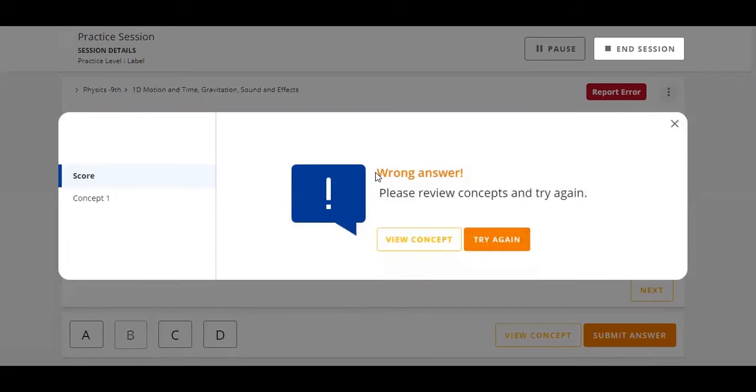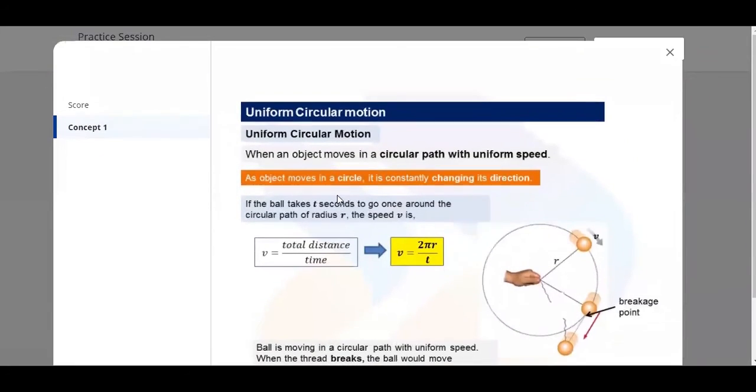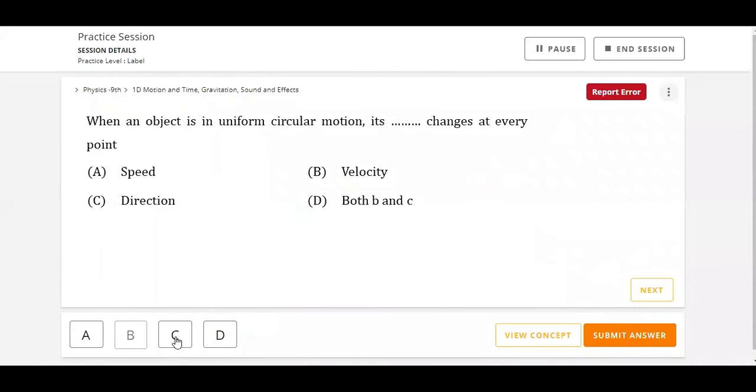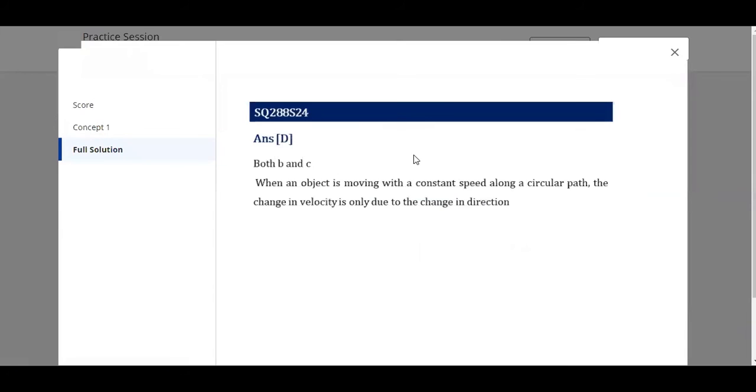But in case your answer is incorrect, for the first time, you will be given the concept. Now, you can go through the concept, close the concept and try the same question again. If it is incorrect for the second time as well, then in that case, you will be given the entire solution of the question.